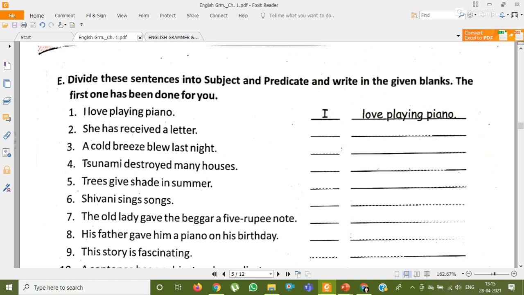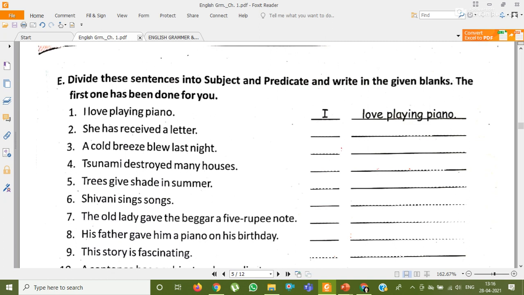So whenever there is a pronoun in the sentence, that single word pronoun will be the subject and the remaining part will be the predicate. Okay, children, keep this in mind. Subject में अगर in the sentence if it is beginning with a pronoun, you know what are pronouns? He, she, it, I, you, we, they, you, your. Okay, these are all pronouns. तो जब भी कोई सेंटेंस प्रोनाउन से स्टार्ट होता है, so that single one word pronoun will be the subject and the remaining part that complete will be the predicate. Okay, like here I is a pronoun and the remaining part love playing piano will be the predicate.